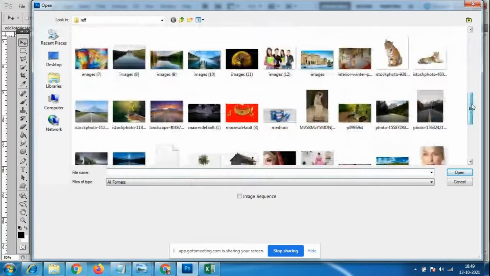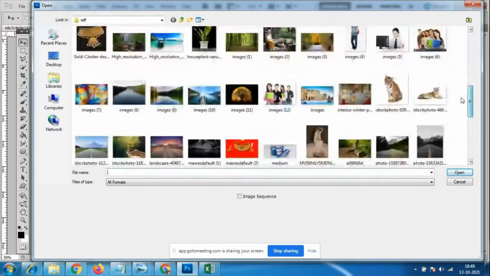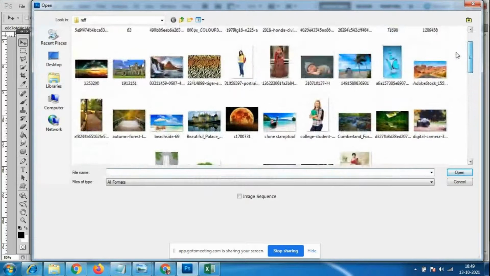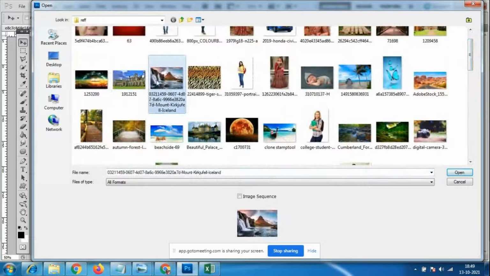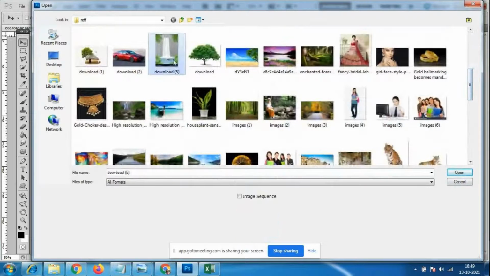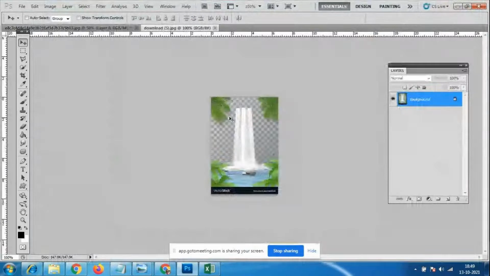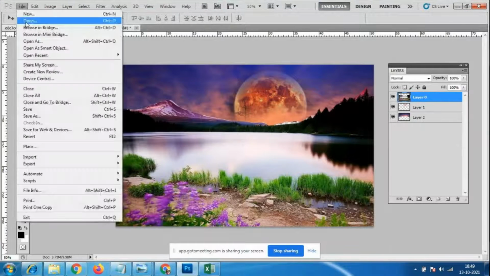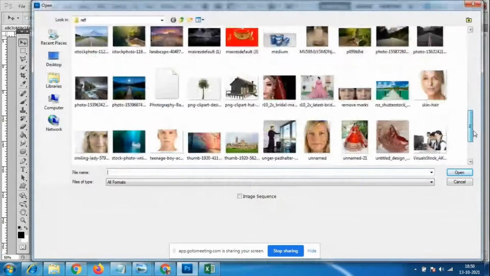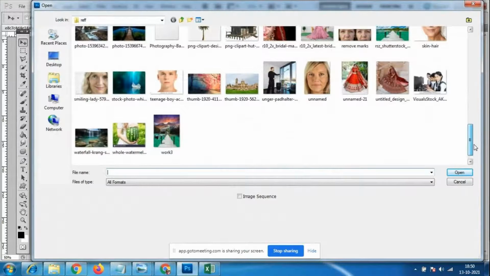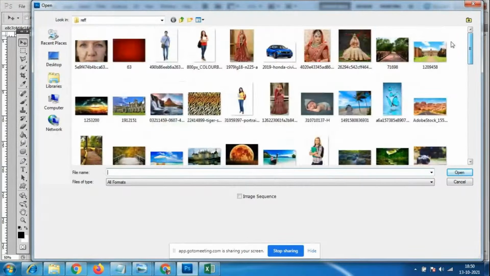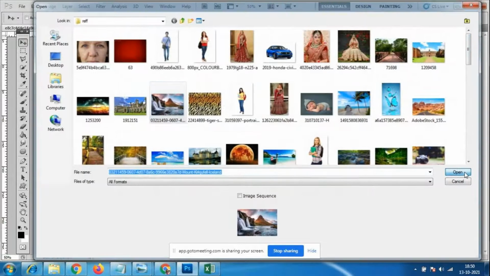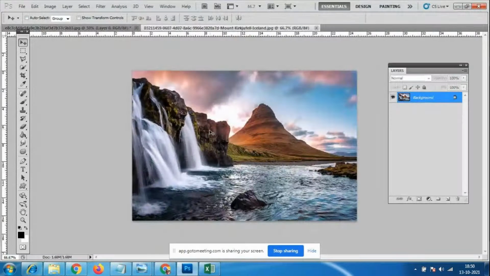Any waterfalls and all, if I want to make it, I will select here. I have this waterfall image. Otherwise, I have already cut this background image also, which is not having a good quality. So I'll just go to here, okay, I'll take this waterfall.